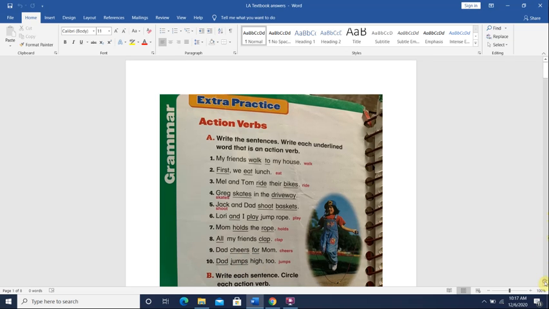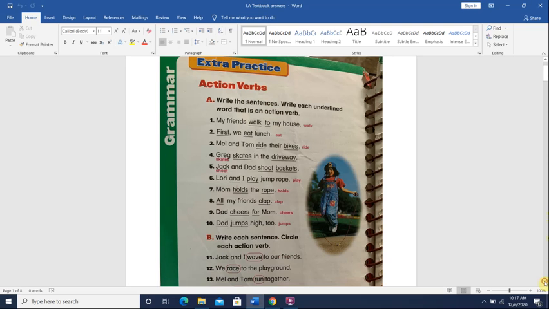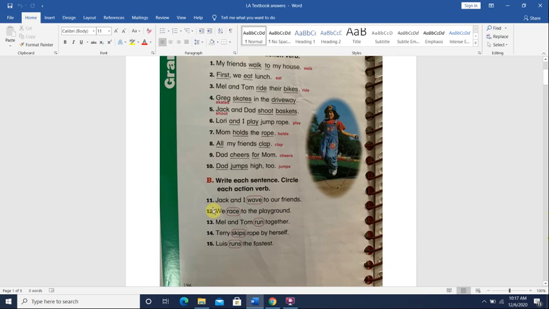All right, let's go to question B. It says circle the verb. Okay, we're going to read each sentence and then we're going to circle the verb. Number 11, Jack and I wave to our friends. Okay, wave here is the verb, when you wave with your hand to your friends. Number 12, we race to the playground. We race to the playground. Race is the verb. Means we race or run to the playground.